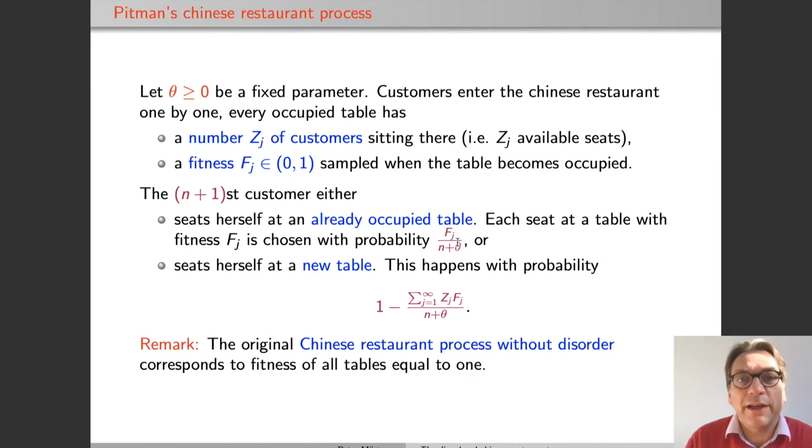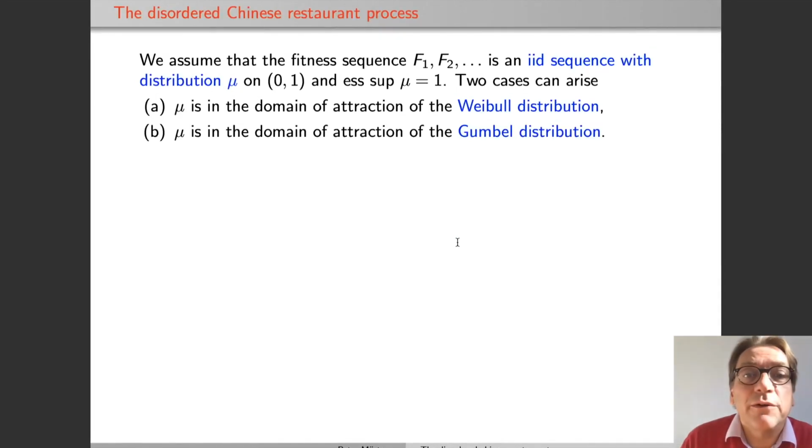tables on this basis. If I now ask a question like, what's the occupancy of the largest table at time n? I think this is a rather difficult question if you look at it just from the given model, because everything depends on the total configuration of tables at any time instance. So this is not easy to study this model. And our method is a way to study this. And before I show you the method, I'll briefly tell you what results we get for this particular example.